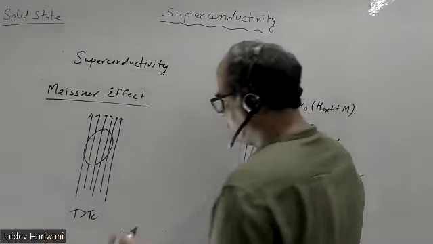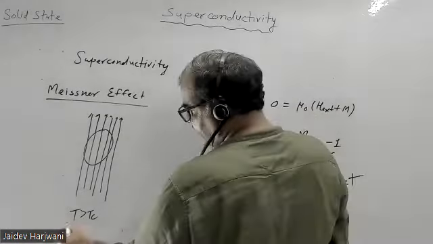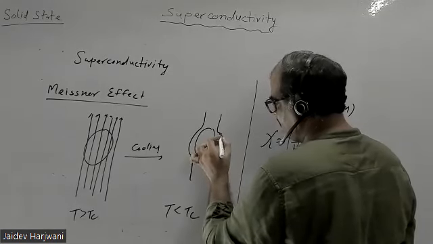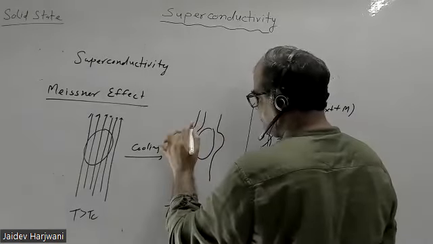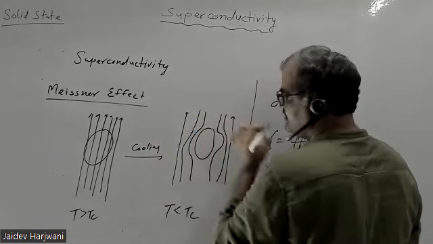So if the temperature is greater than Tc, the sample will behave like a normal conductor. Now once you cool the sample and your temperature is less than Tc, what will happen? All the flux lines which were penetrating inside will expel out, they will come out. This is your Meissner effect.